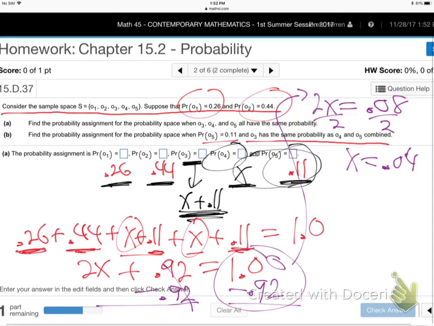So we got X. Okay, great, we got X. So can we actually answer the question now? Well, yeah. We've already got 01, we've already got 02, we've already got 05. Now everywhere we have x, the mystery's over. We now know what x is. It's 0.04. So right here, this x is 0.04.